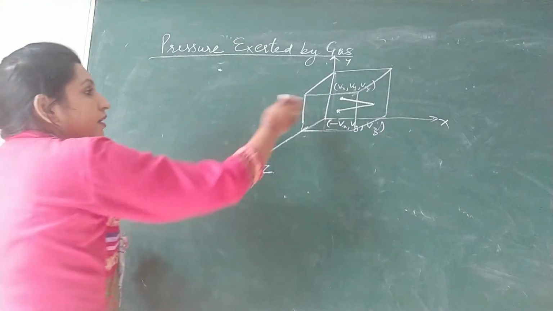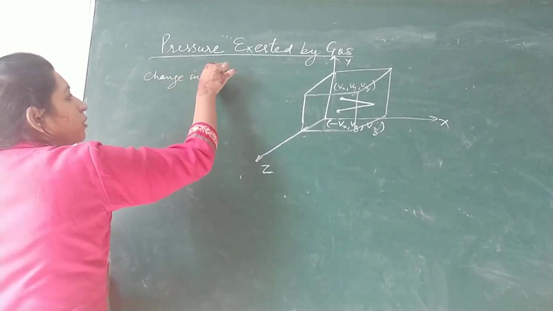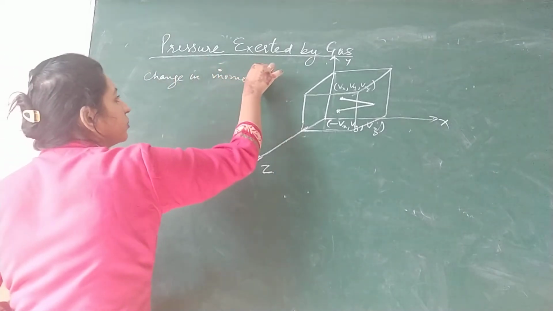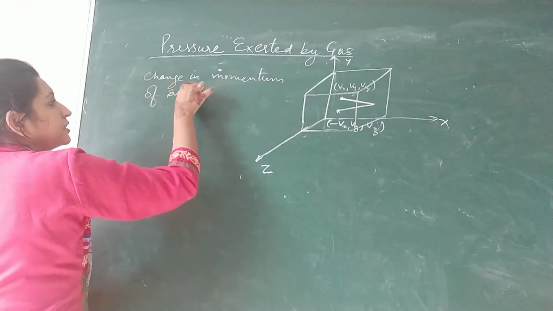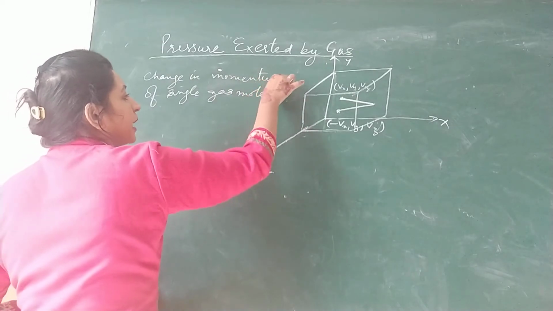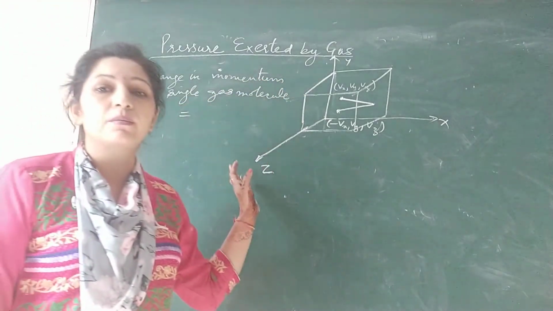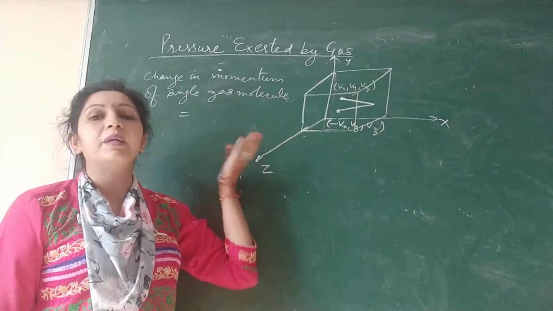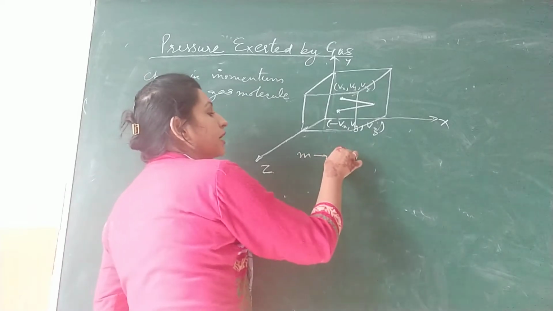So here, what is the change in momentum of this single gas molecule? So how will you calculate change? It is final momentum minus initial momentum. We know for momentum we need mass also. So let us consider m is the mass of the molecule.